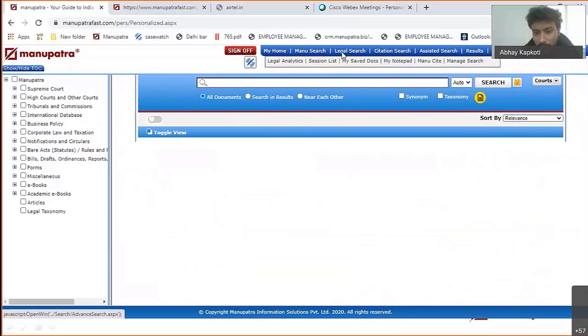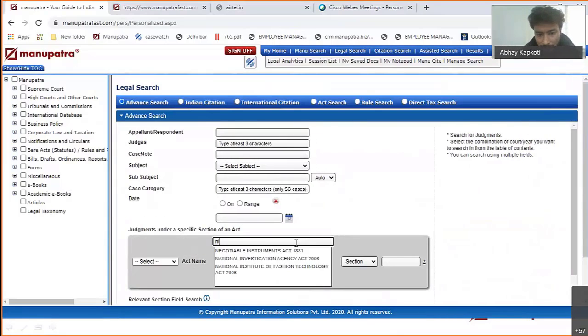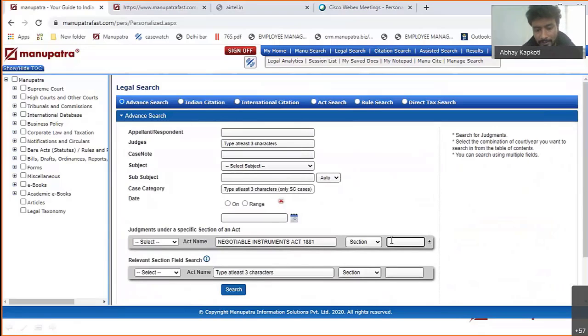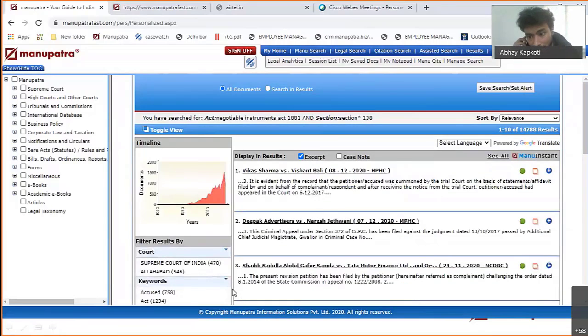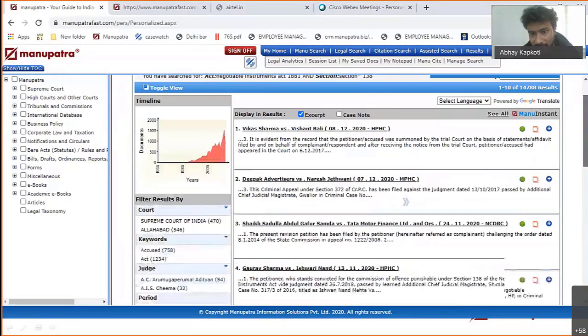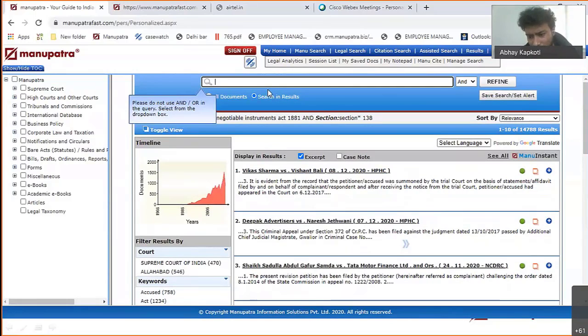In legal search, when you are starting with, suppose, a particular section, say Negotiable Instruments Act, and your section is 138. So it's a case of cheque bounce and 138 is involved. You can just search from here. On NI 138, you will be able to access these judgments from here. So these are like 14,000 judgments. Now the search and result option is also available. So acquittal related cases, anything else you want to search, you will be able to filter more.